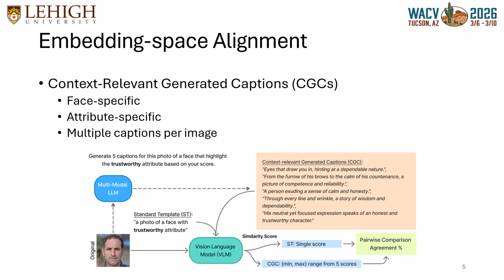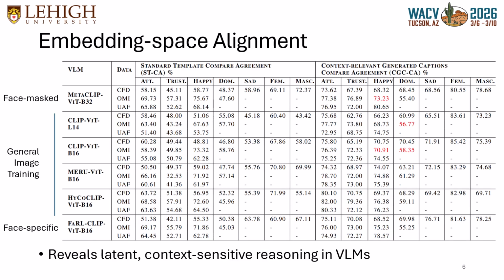A key finding is that prompt choice dramatically affects bias and alignment. Using a standard prompt like "a photo of a trustworthy face," we see only moderate alignment with human judgments, often below 60%. We introduce context relevant generated captions. These are face specific, attribute specific, and we generate multiple captions per image. This single change leads to 25 to 35% relative improvement in human model agreement across models and datasets.